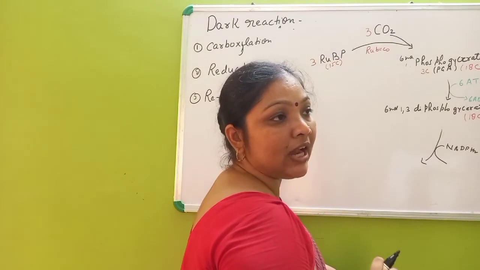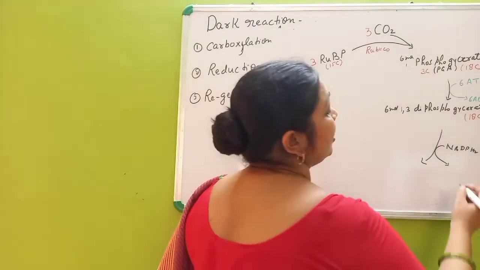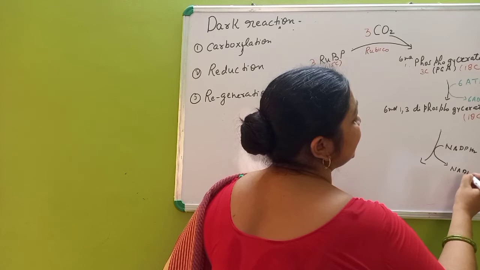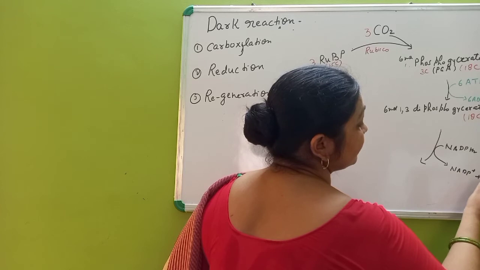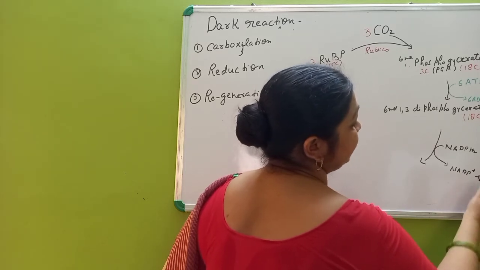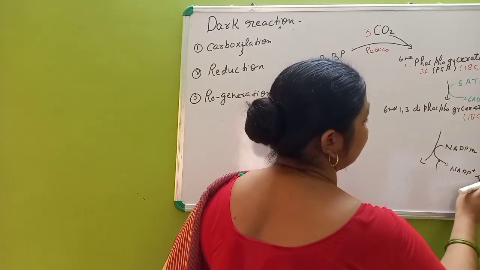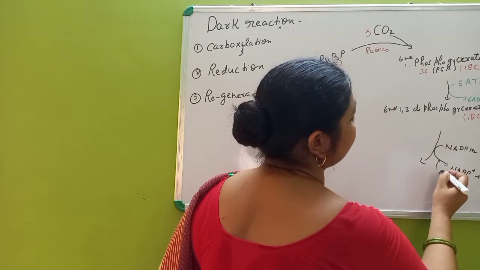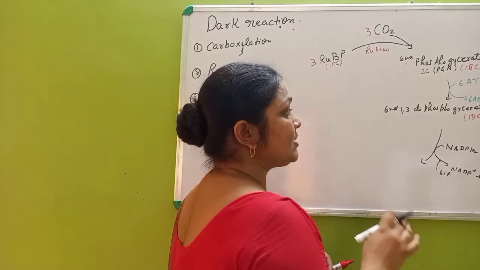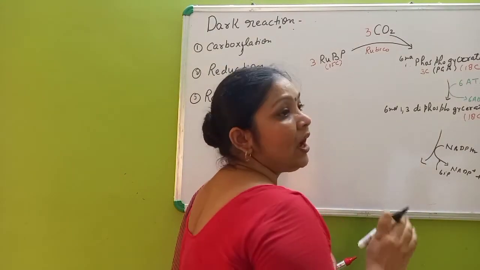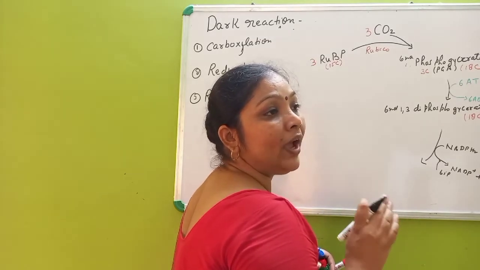NADPH2 is the reducing agent that is formed, and this NADPH2 gets oxidized to NADP plus 6 IP. Okay, 6 IP will join it, which is present here. And by this, diphosphoglycerate undergoes reduction and converts into aldehyde.